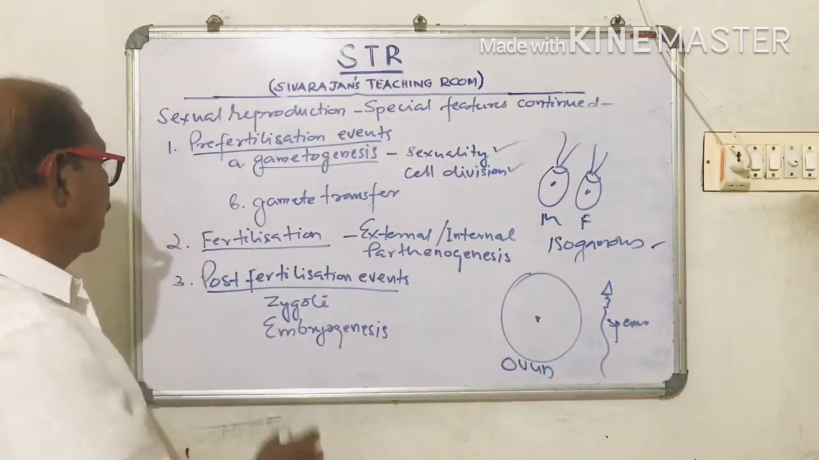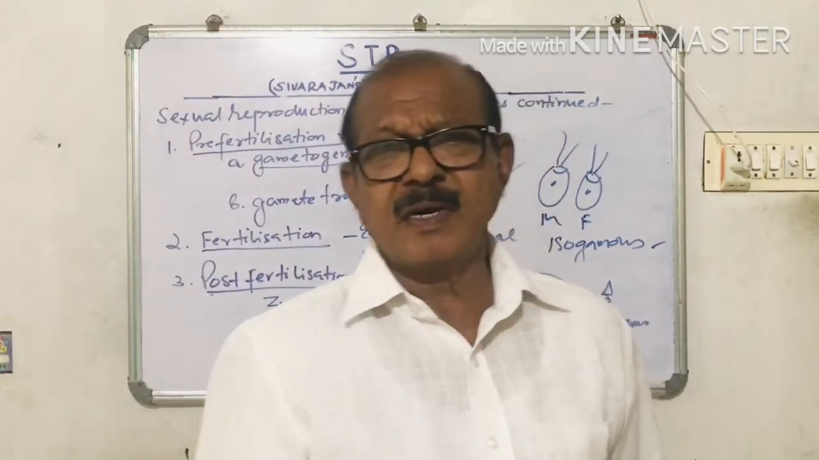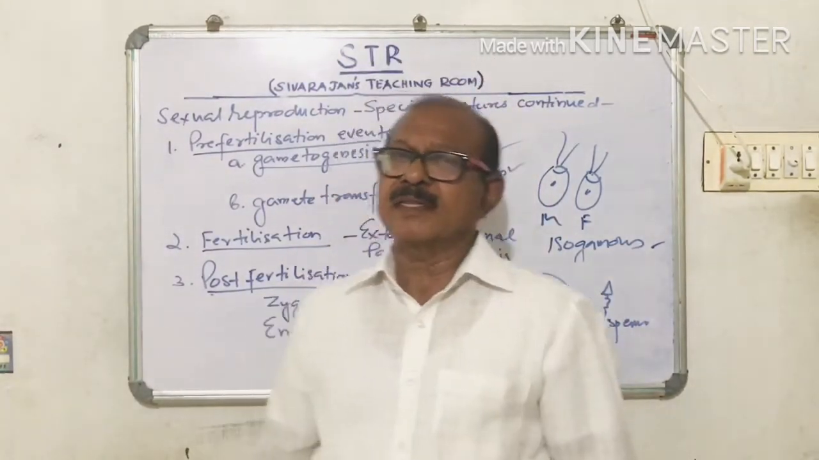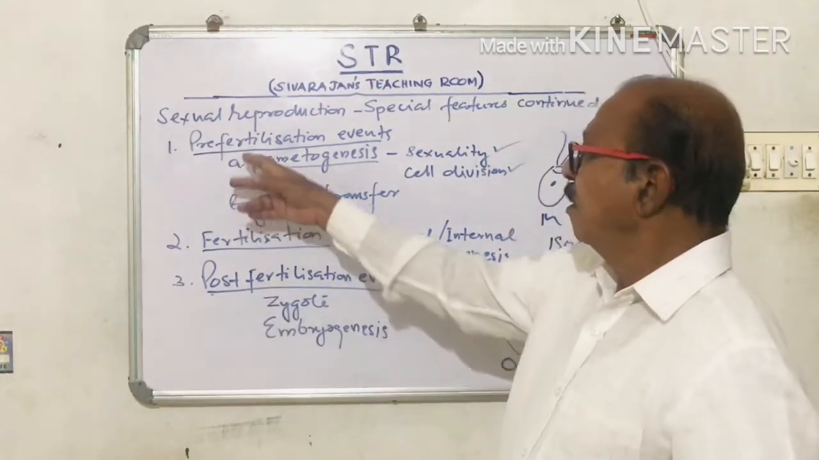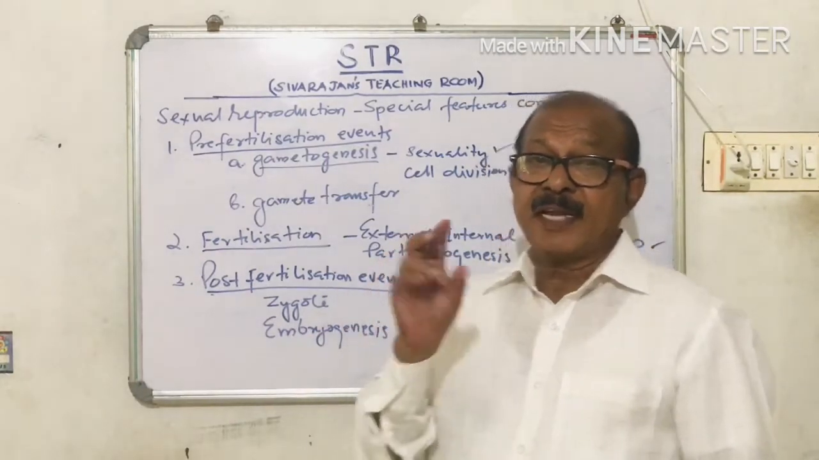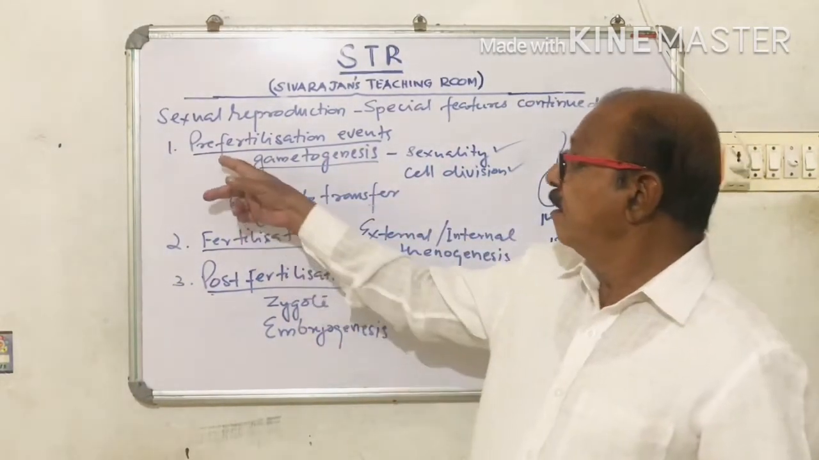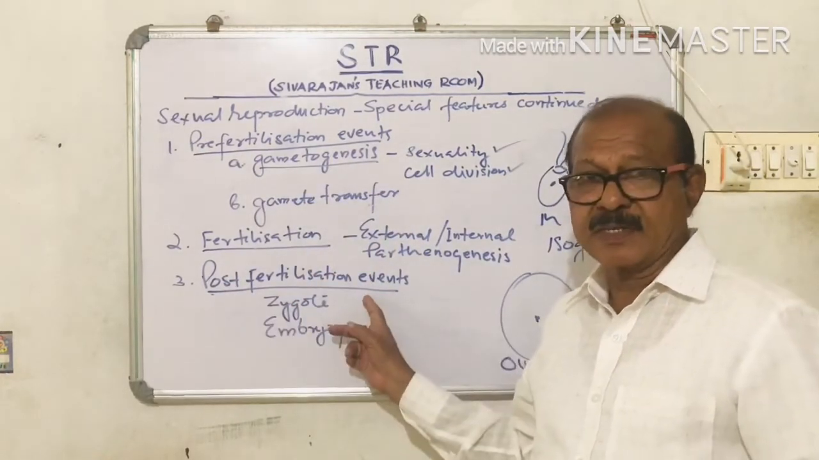So now we have to see what are post-fertilization events. Post means what? After. So what are the changes that take place after fertilization? The sexual reproduction involves three important stages. What are they? Pre-fertilization events, fertilization and post-fertilization events.